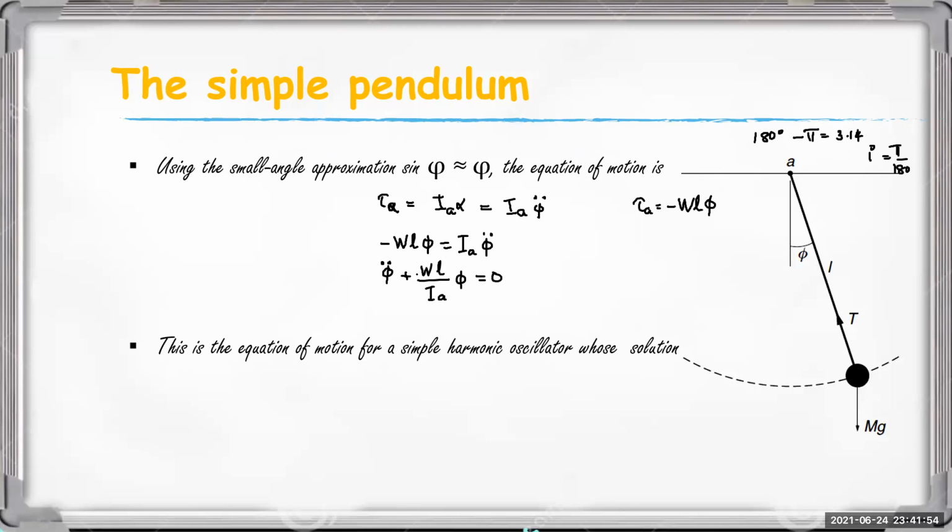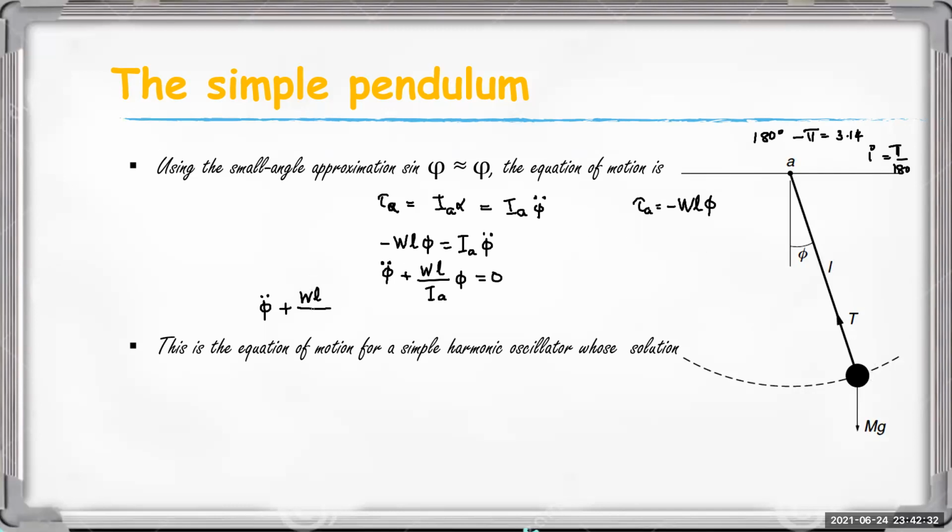Okay, we can substitute IA also. So I write here, when we are applying IA, phi double dot plus WL, what will be the moment of inertia about this point? It must be equal to mass into, here only one mass, into distance square.